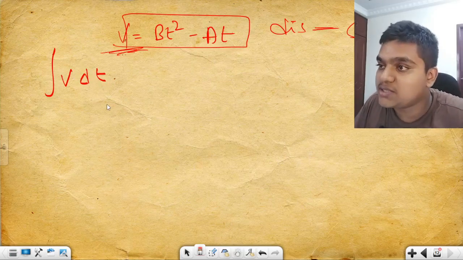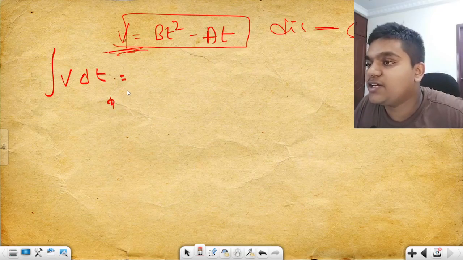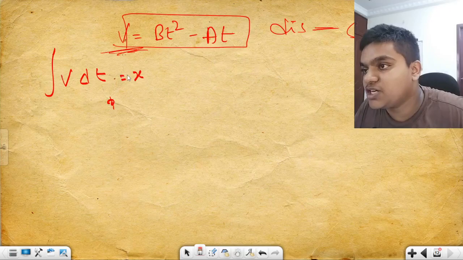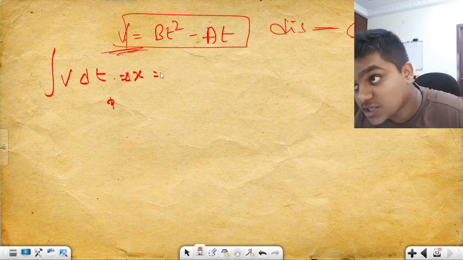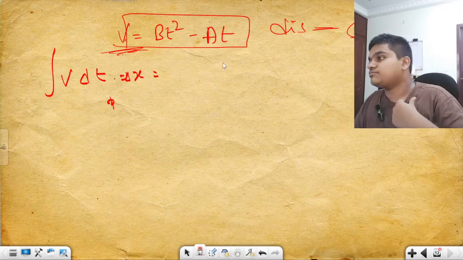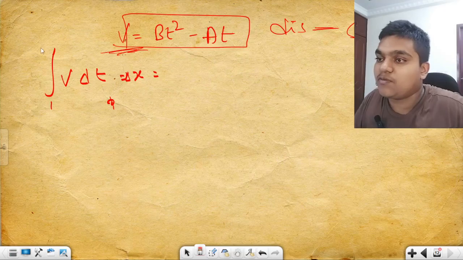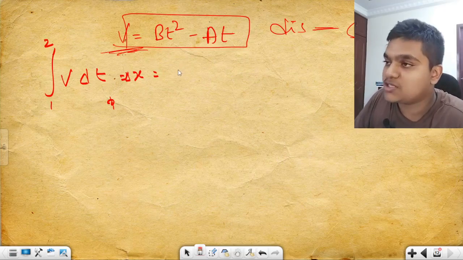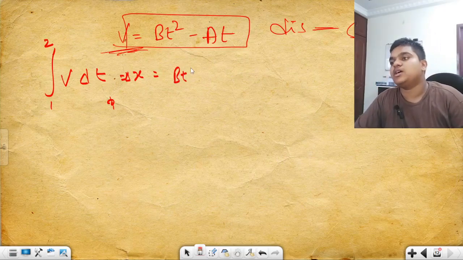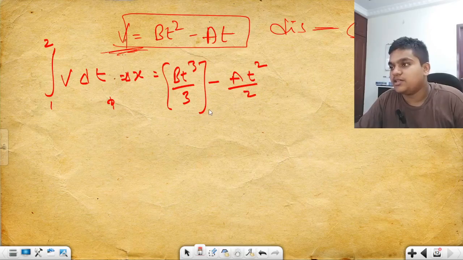This integral of v dt will be equal to your change in position, which is the distance traveled. You have to do it with limits from 1 to 2. First it will become this one, right? Now apply the limits from 1 to 2.